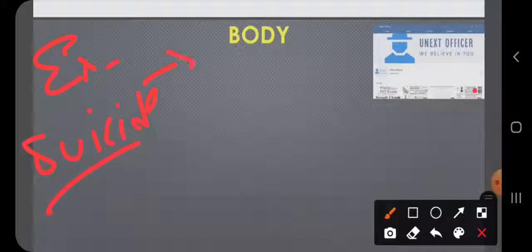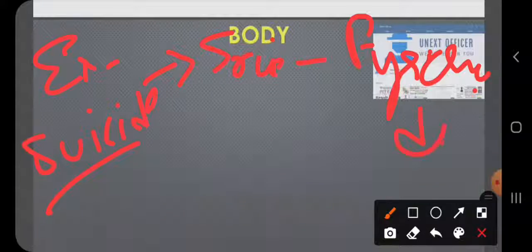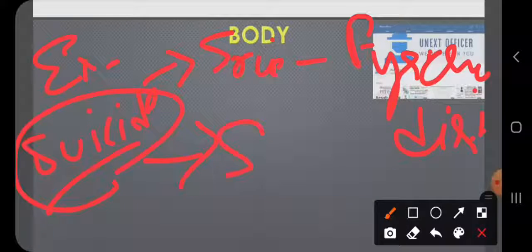The society believes suicide is a psychological disorder. Society believes suicide is a psychological disorder. But sociologists believe it is because of social anomie, because of society pressure.